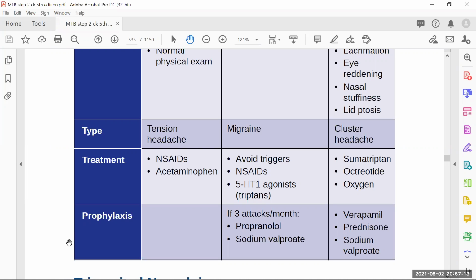Or sodium valproate does the same thing, vasodilation. For cluster headache, we can also give them prednisone, verapamil, sodium valproate, but normally we usually don't provide prophylaxis for cluster headache.